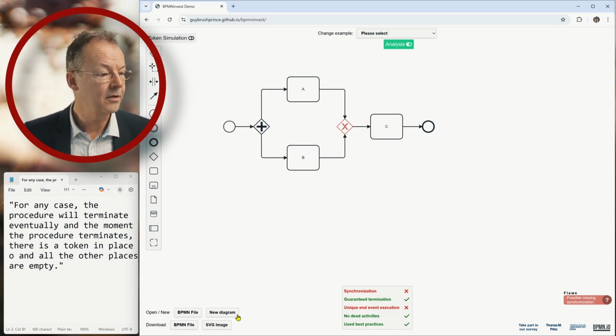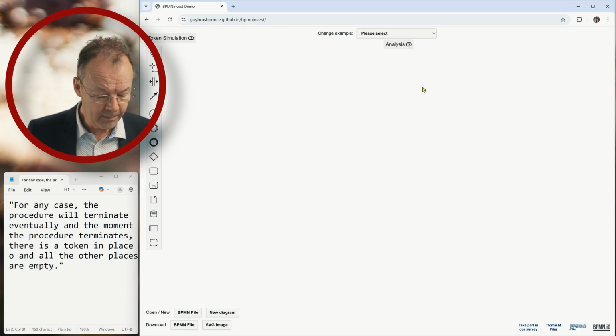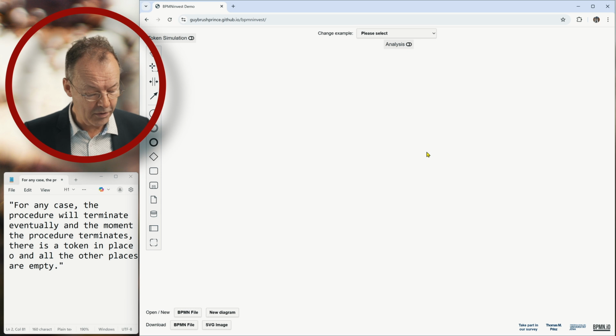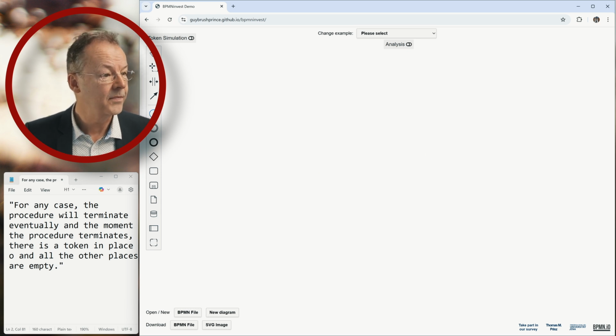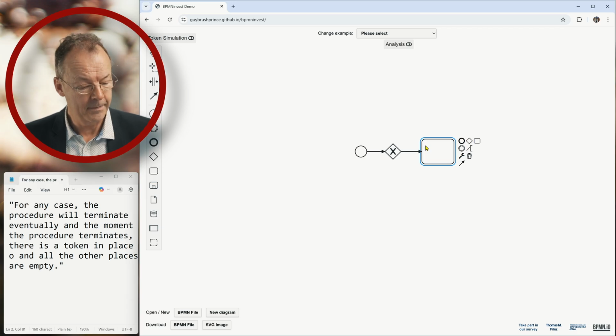The second thing, we'll just start with a new diagram, is dead tasks or deadlocks. I'll do a process model here with something like the opposite of what we had before.